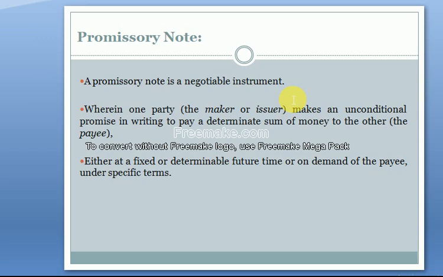A negotiable instrument is a document which guarantees the payment of a specific amount of money, either on demand or at a set time, whose payee is usually named on the document. Look, a promissory note is a legally binding promise of payment, occasionally referred to as a note payable.